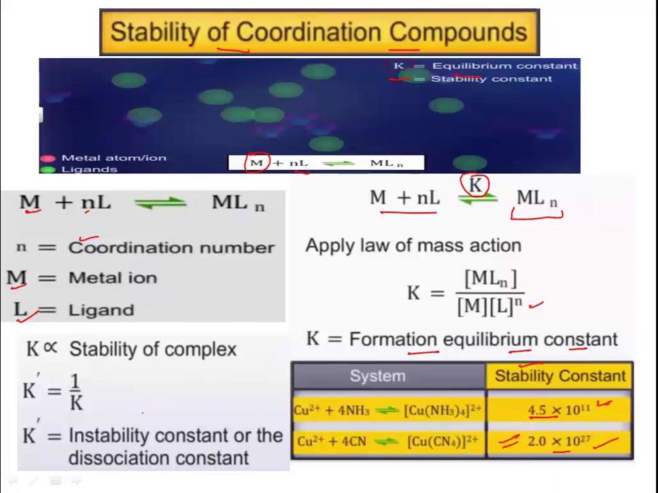So the stability constant K, or equilibrium constant K, is directly proportional to the stability of the complex. Now if we take the reciprocal of this, that is K dash, which is 1 by K, this 1 by K or K dash is known as the instability constant or the dissociation constant, as there will be dissociation of the species.